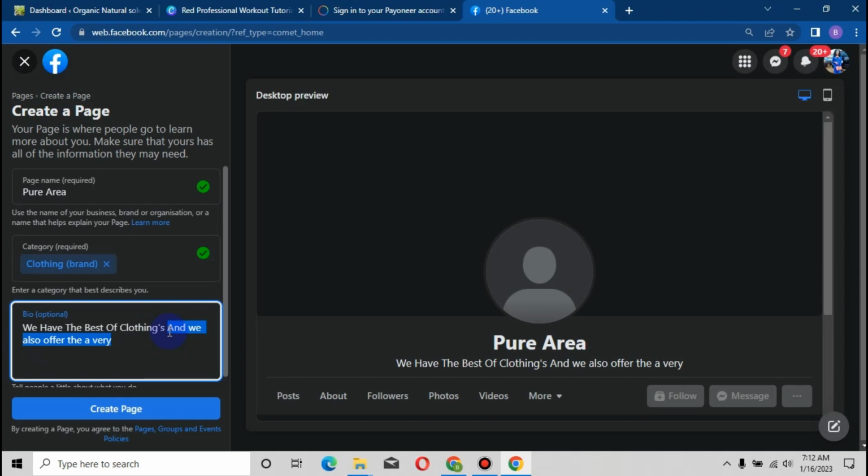Or I can just say we have the best of clothings and we offer free delivery, if you want to be using your service for delivery. And we also offer free delivery. Okay, let's just use this one. So this, you can use as many words as you want.